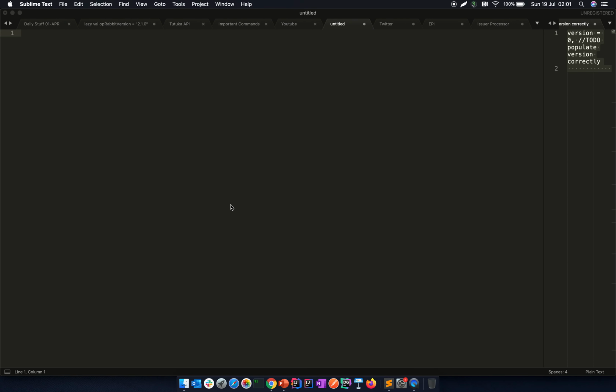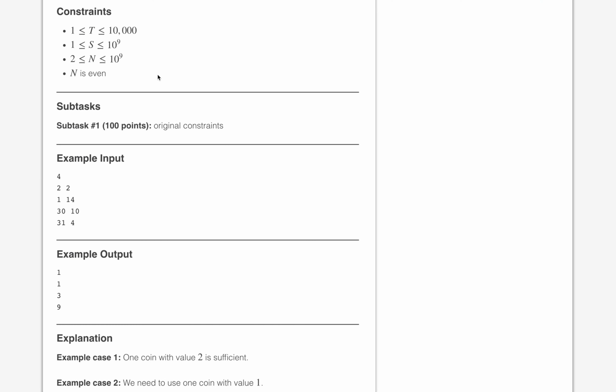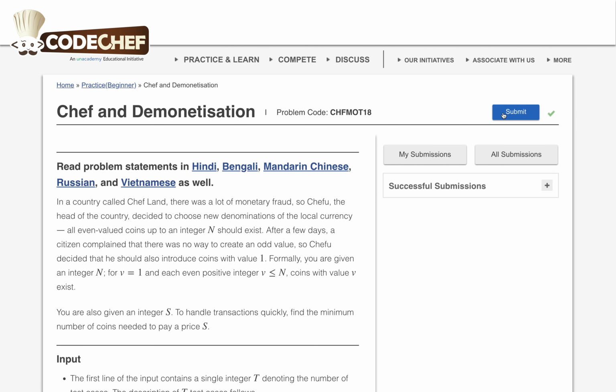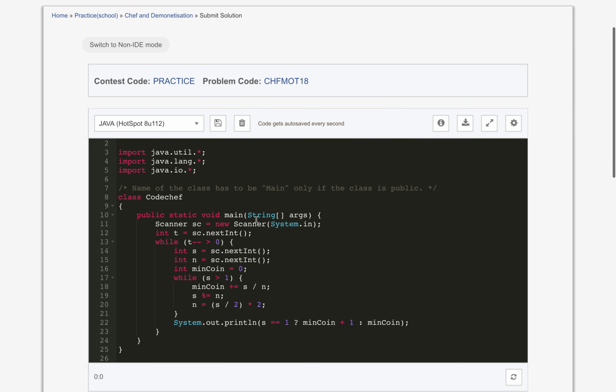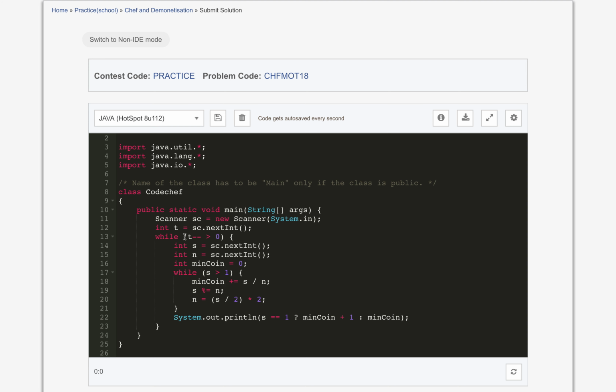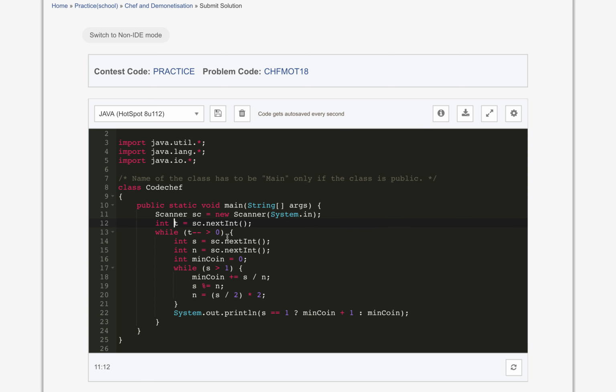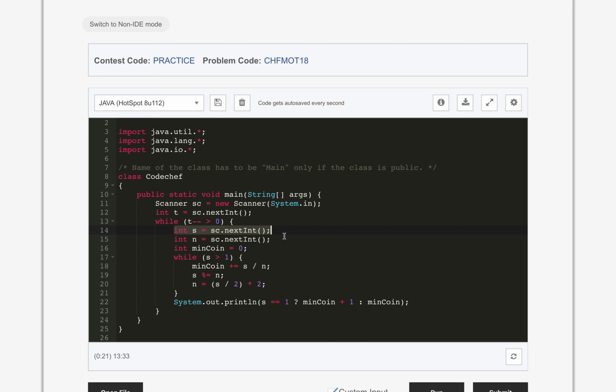Let us implement the code. Here I have written down the code as I explained. First we create a scanner variable and scan the number of test cases t, then loop over the t cases, scanning two variables s and n.